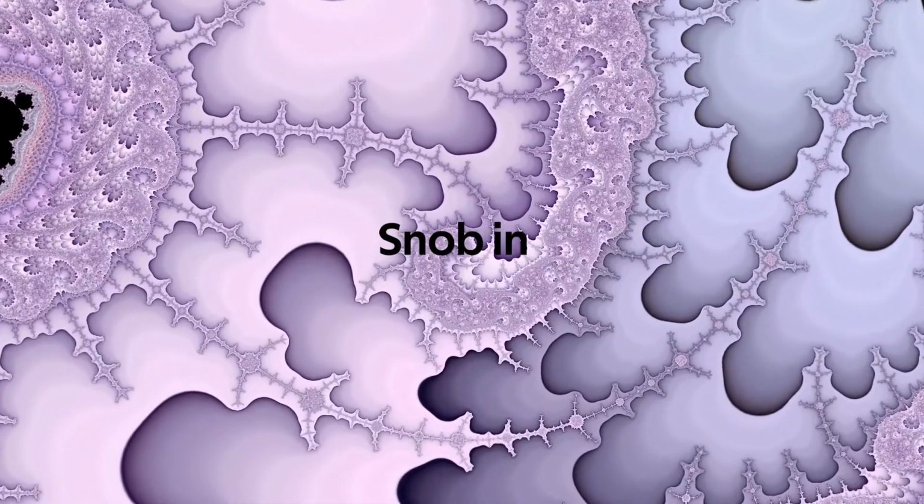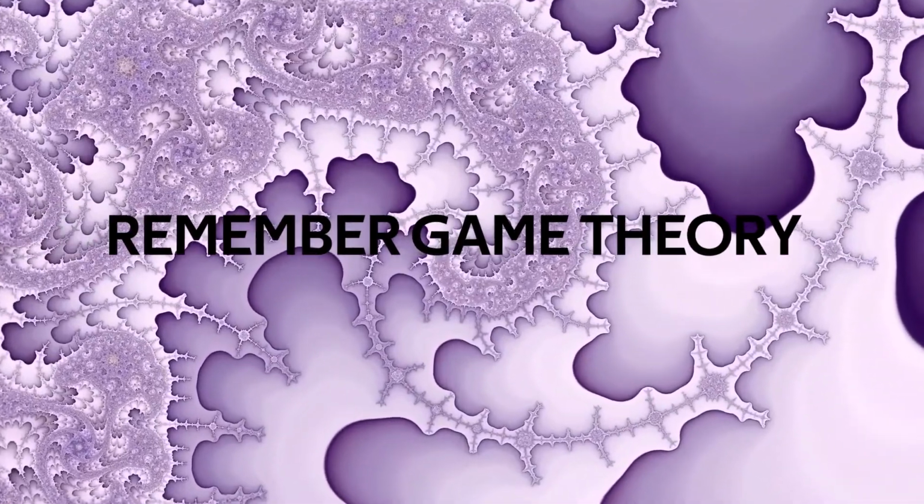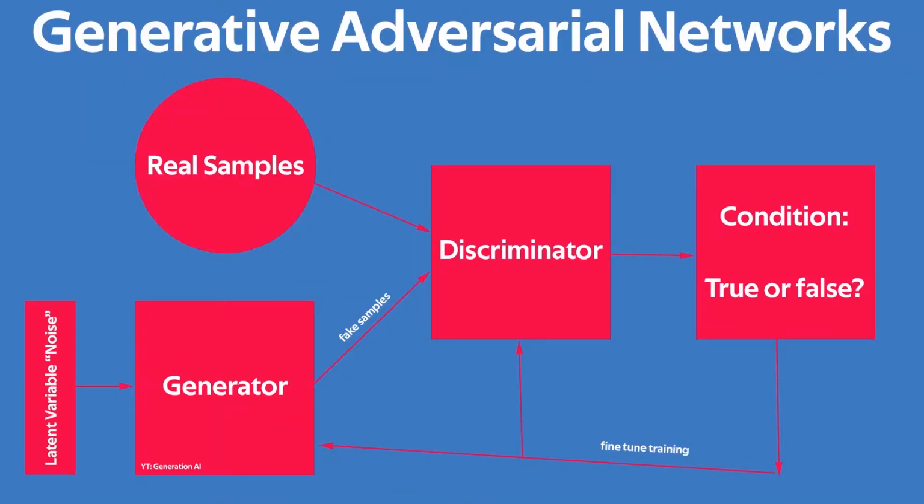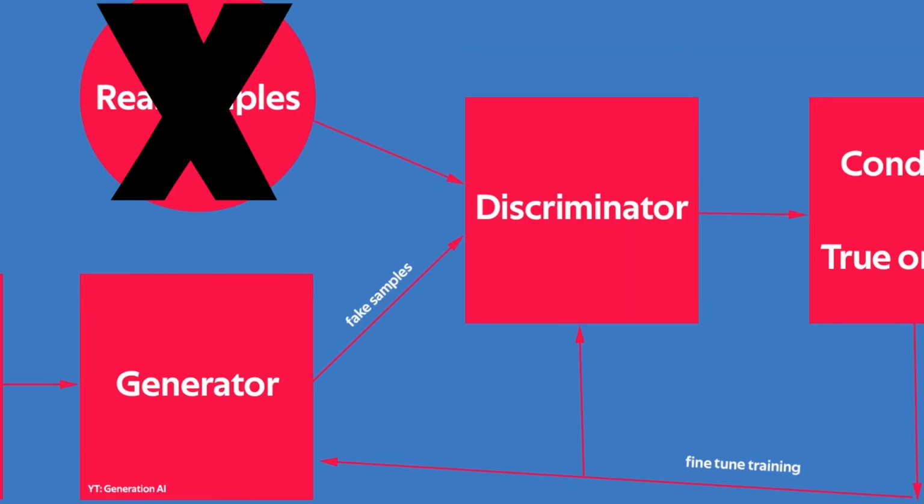Now you may be asking, why do you need Snob in this situation? Can't you train our generator using only fake images? To answer this question, we need to remember game theory. The problem with this approach is that if you only use fake images in your model, the discriminator will quickly learn that every single image is fake and will make predictions accordingly.